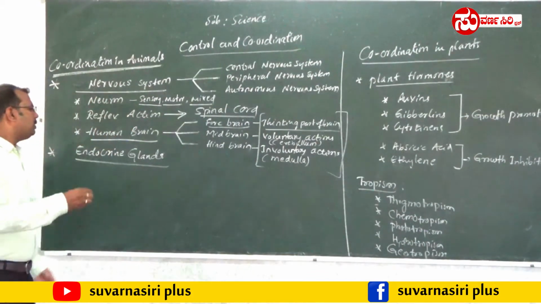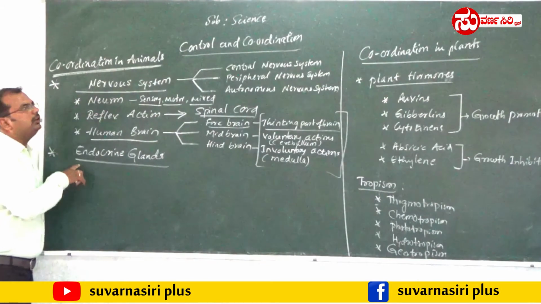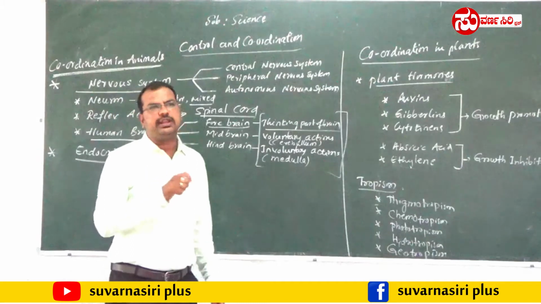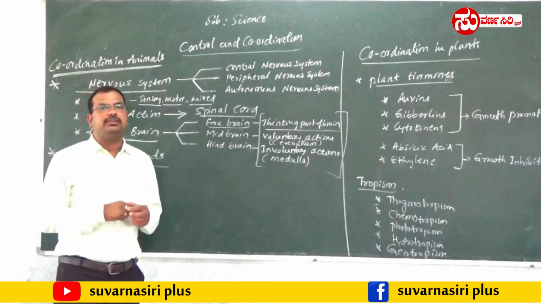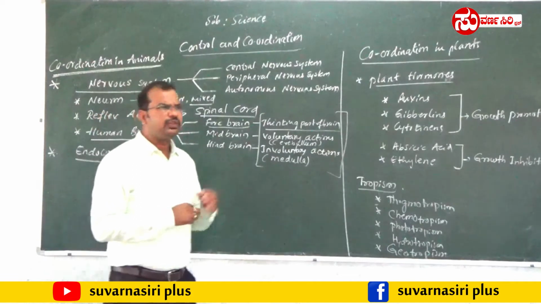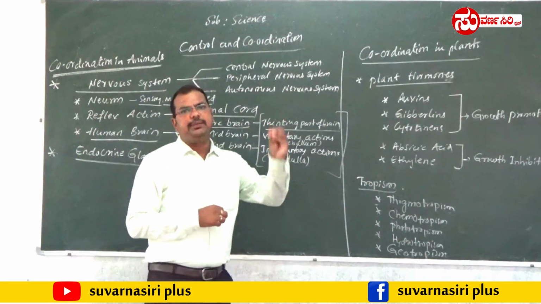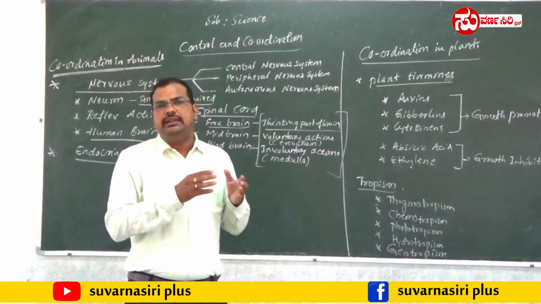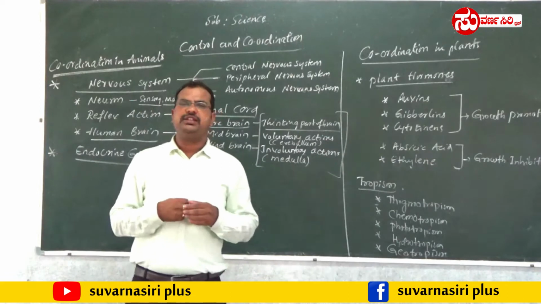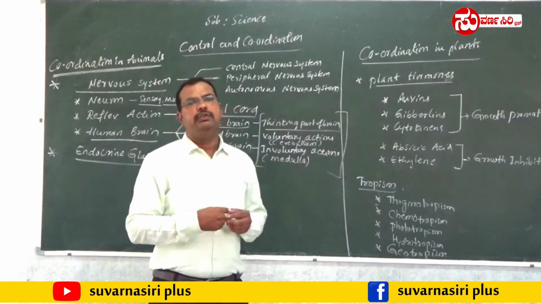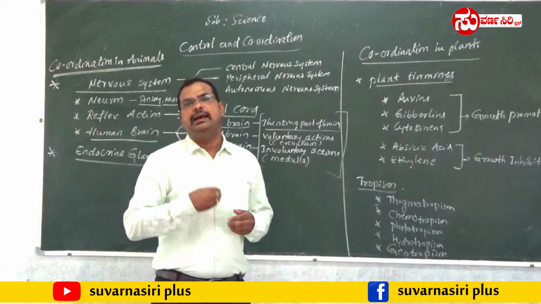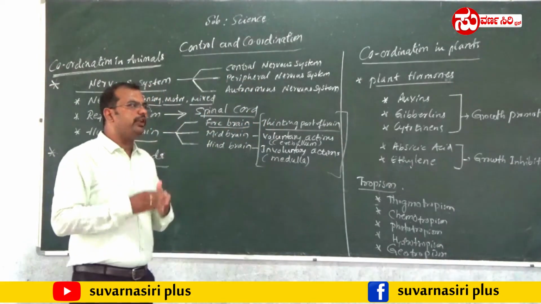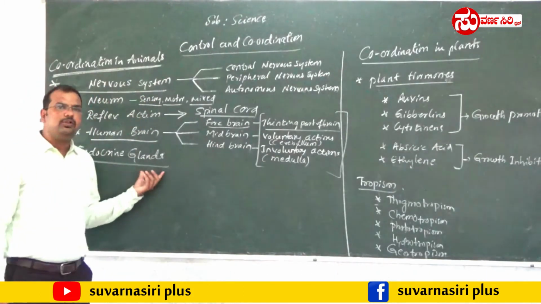Next comes one more important part of human beings, that is called endocrine glands. These endocrine glands secrete some important hormones. Those hormones again help to control and coordinate according to our nature. Whatever changes take place around us, to that we will react, to that we will respond. All the responses are controlled by one more way in human beings, that is called endocrine glands.